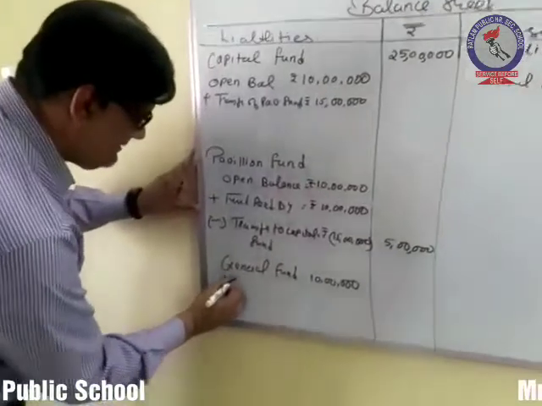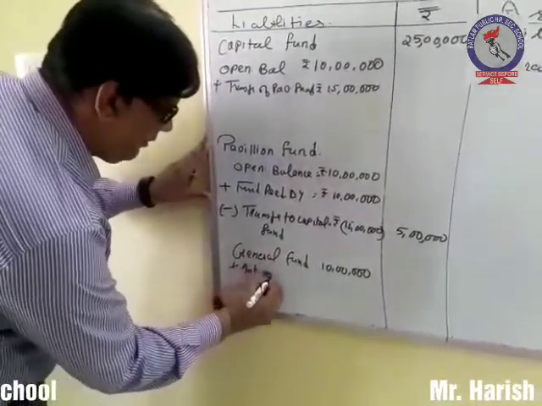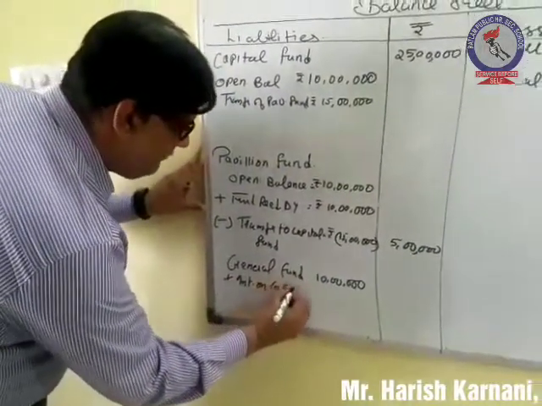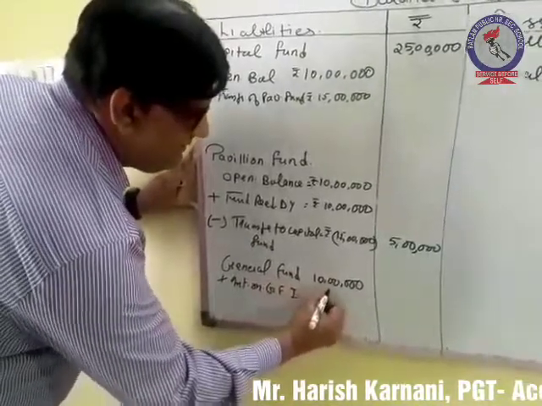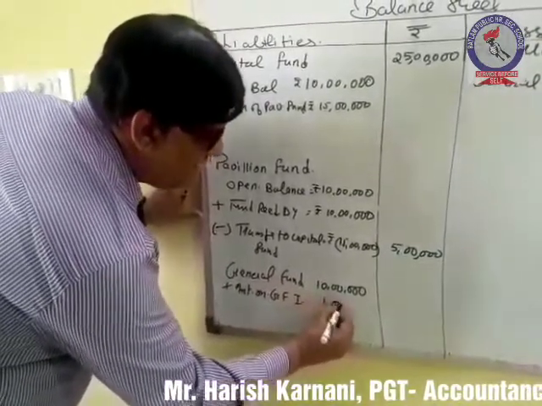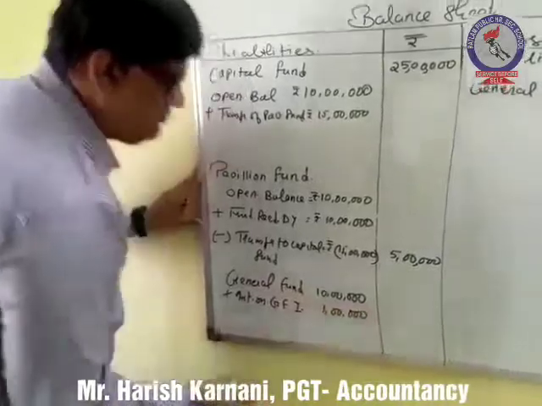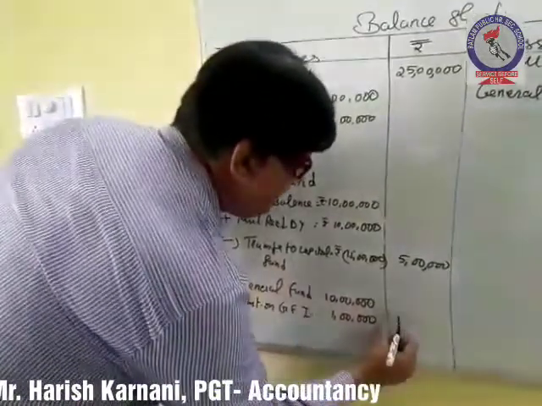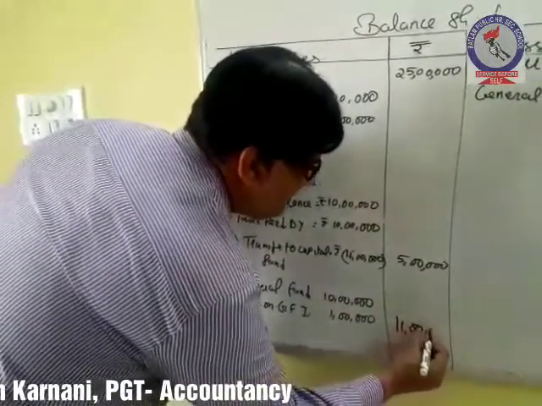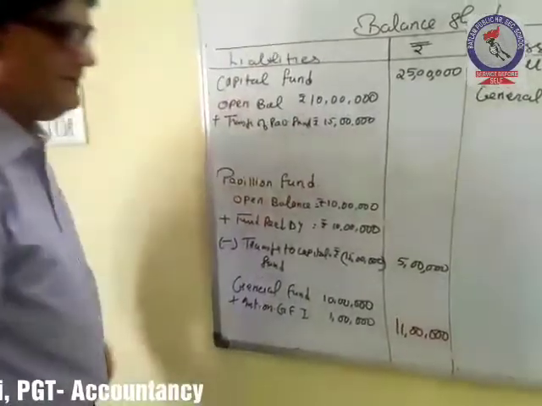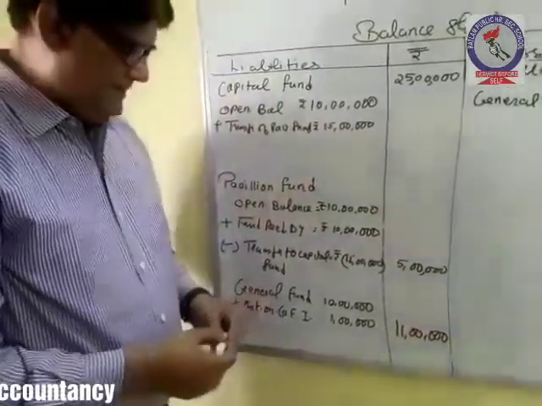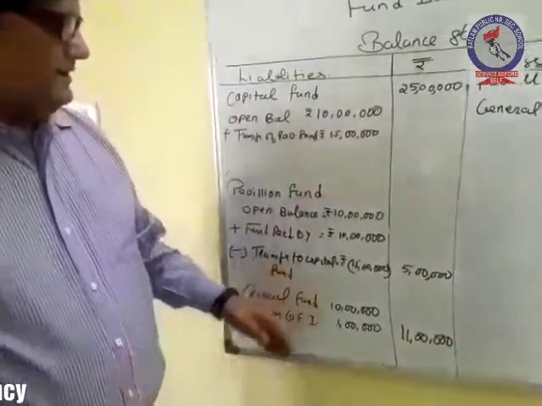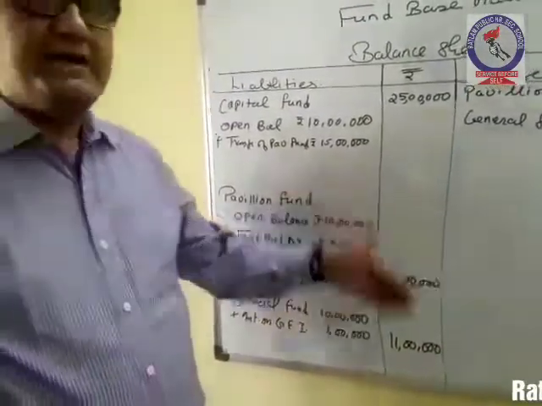So plus interest on general fund investment, that is 1 lakh. So the total amount of general fund will now become 11 lakh.